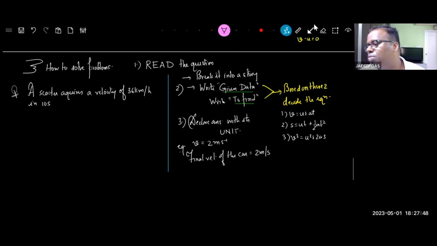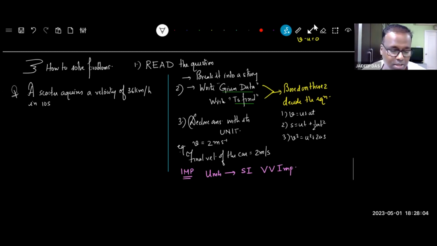I forgot to mention one more most important thing here: units should always be in SI. This is very, very important. Exactly in this problem, they're playing that trick with you first. So 36 kilometers per hour in 10 seconds, just after start.